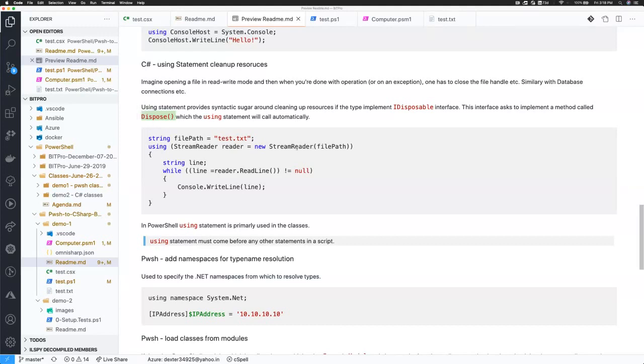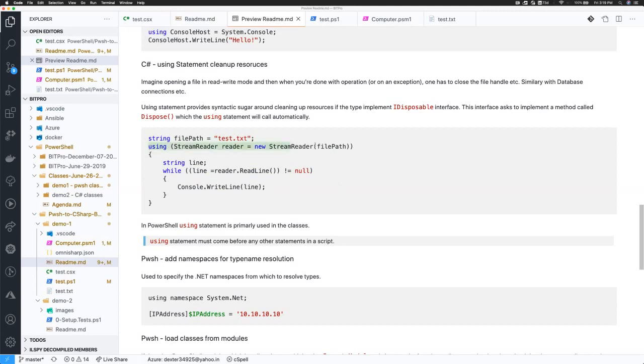So StreamReader will have a Dispose method defined, and if you use this using StreamReader syntax, it will automatically use the StreamReader, and once it is done with this statement block, it will call this method to release any resources, and the garbage collector will reclaim whatever memory the StreamReader was using. So it is essentially syntactic sugar, and you'll see many places where it's used, like with HTTP clients and other places inside the .NET ecosystem.